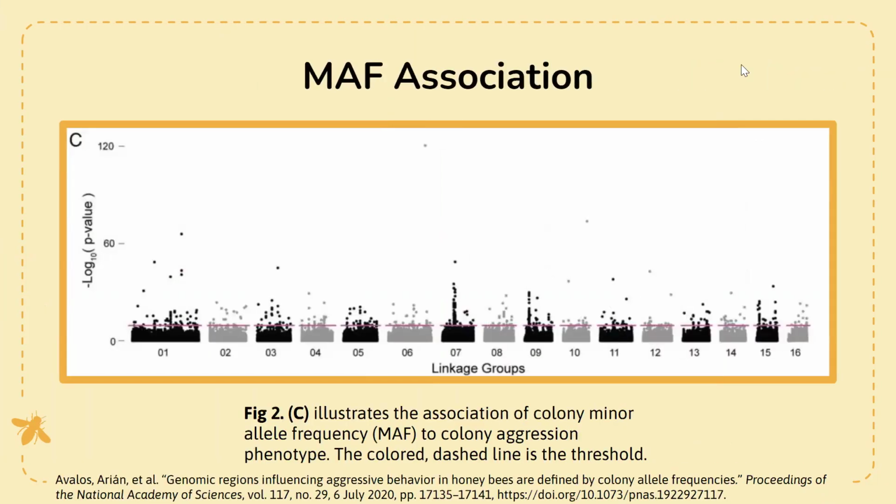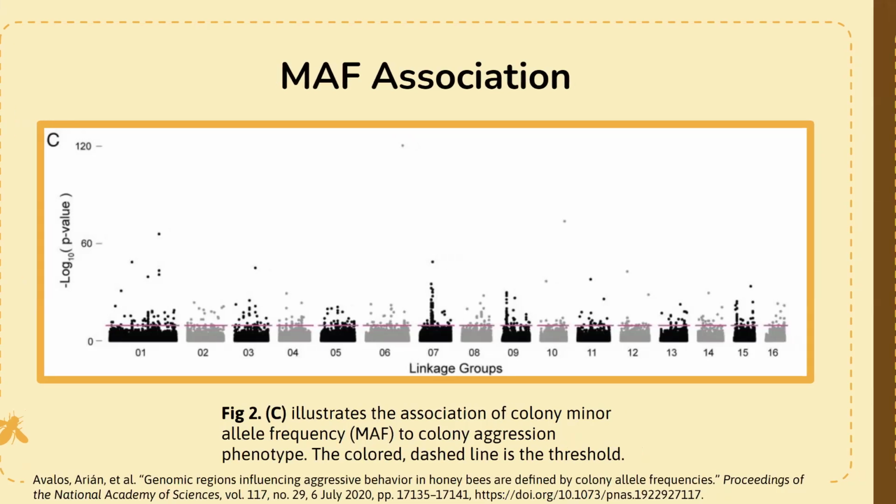Here, figure 2C is the association of MAF frequency. So that is colony minor allele frequency versus colony aggression phenotype. Basically, you see here that these groups are linked and that the results indicate variation in aggression in honeybees, both at the individual and group levels, is significantly heritable. And as seen in other association studies of aggression-related behavior, individual genotype-phenotype association analysis is limited, but overall in the hive, it is obvious. And that is what this graph shows.